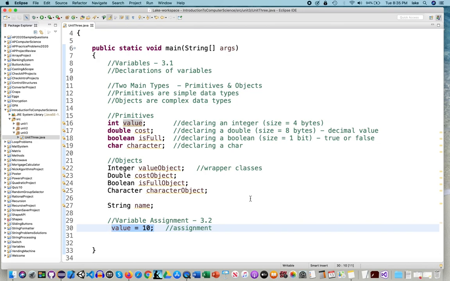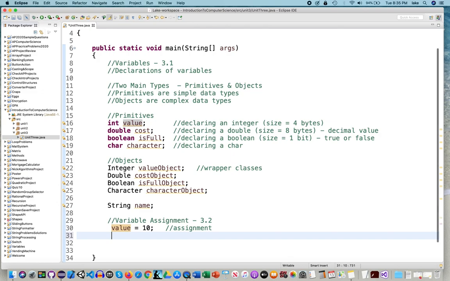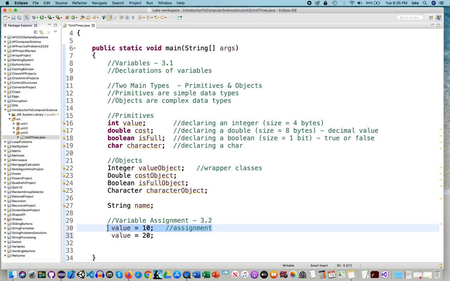Memory is destructive. What do I mean by that? If I go ahead and make another assignment underneath, this assignment gets erased because of the second assignment. So in essence this used to be a 10 just a little millisecond ago, and then we come along and we change it.